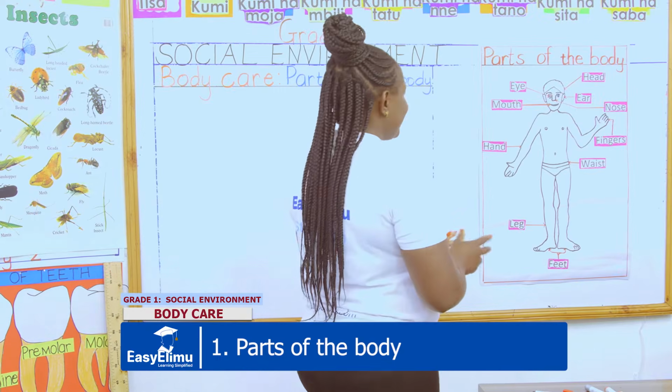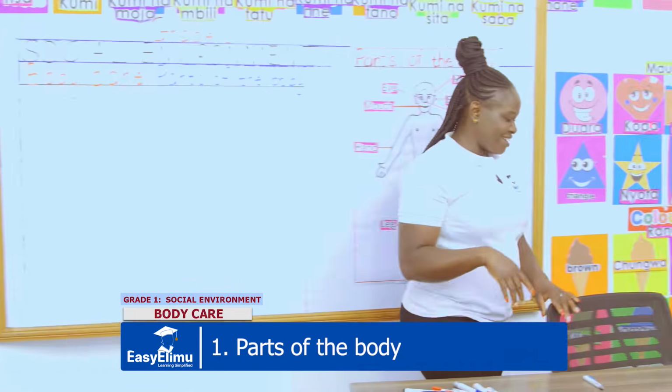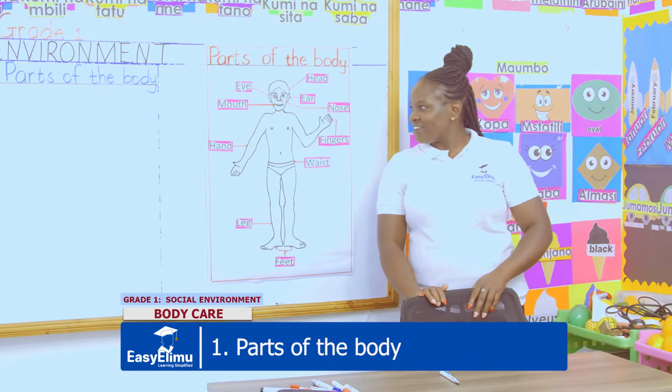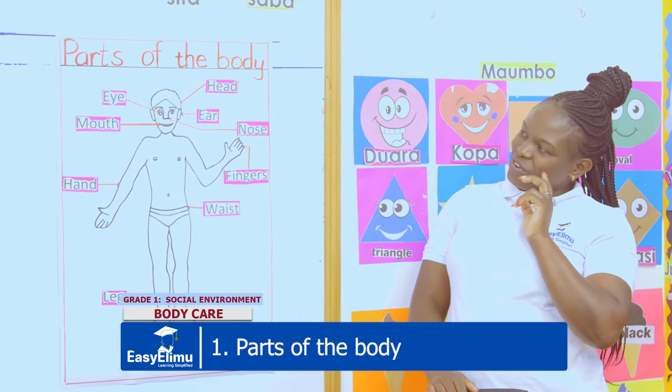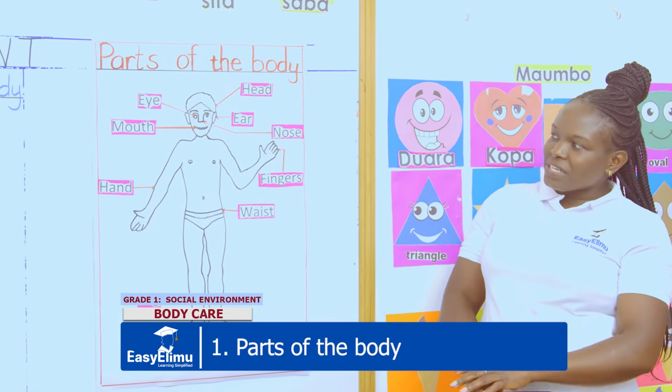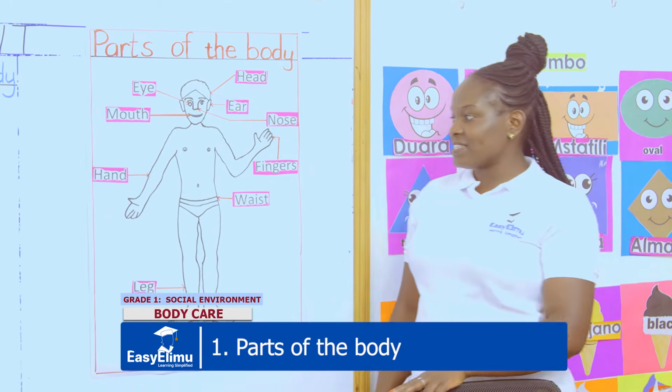Wow! Teacher, I like the picture. Very nice. I knew you would like the picture. What can you see on our board? Teacher, they have written there social environment. Very good. Body care. Very good. What else can you see? Parts of the body. Nice.